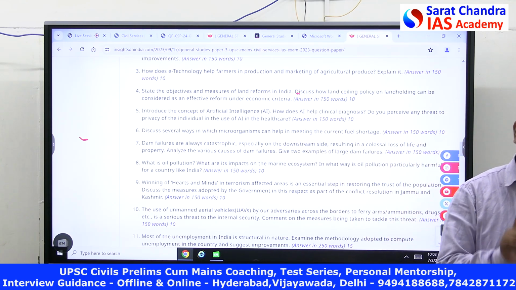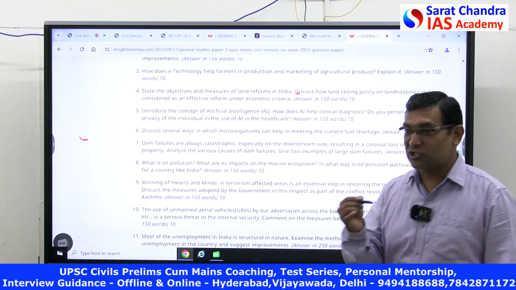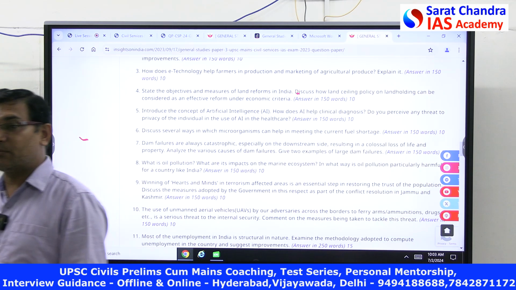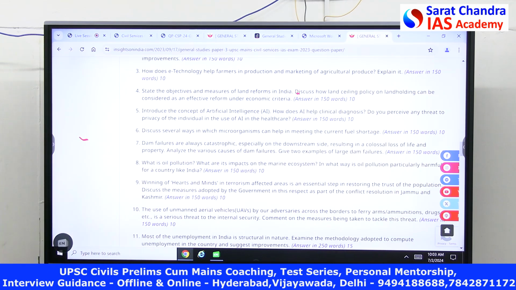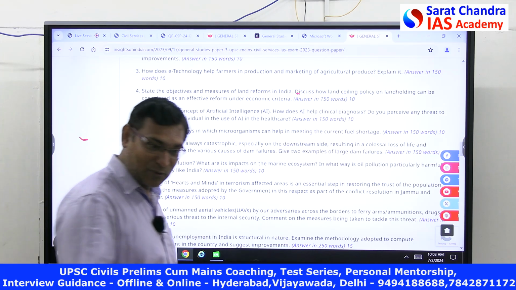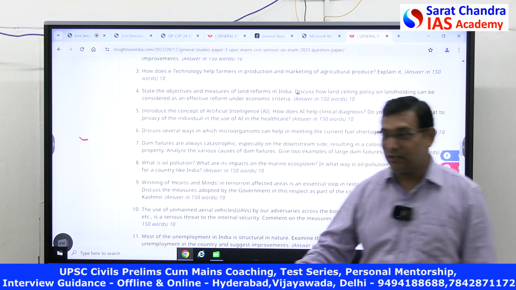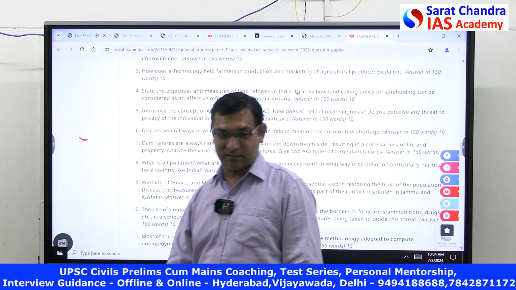What are the major causes for coastal erosion in India? What initiatives are being taken to reduce it? Coastal erosion in India, is it not a geography part? Yes, it is. Mangroves and coral reefs are the initiatives being taken to reduce coastal erosion in India.